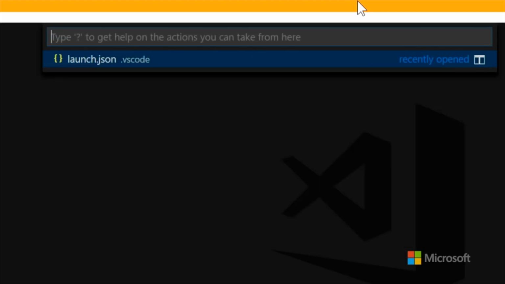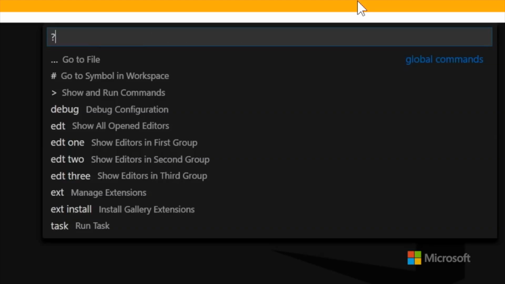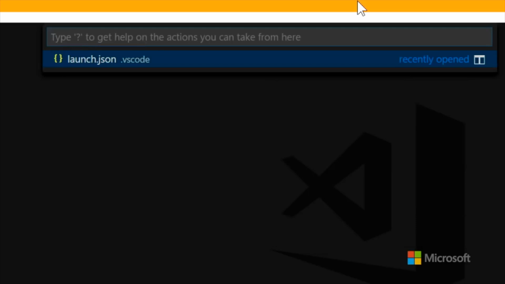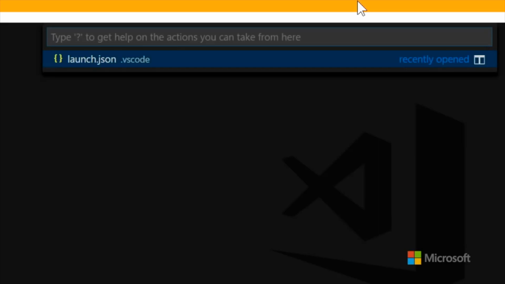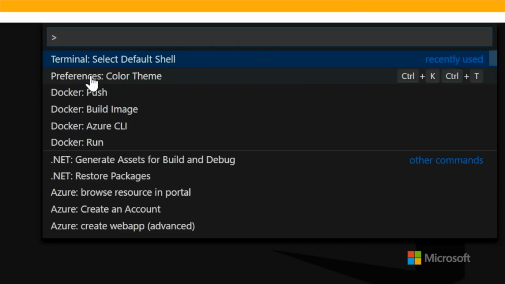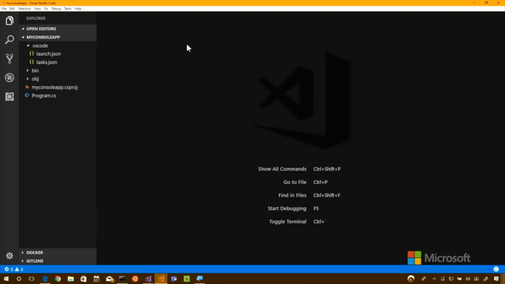Where is it? There's a bunch of commands in here, and one of them adds code to the path. Maybe it's happening automatically now, but I did that once. You can see also here that there's other options like your color theme and the default shell and things like that. The VS Code website has really good documentation about all the little bitty internals that are happening in the editor. It's incredibly easy to edit, to modify, to change the colors, the behavior.